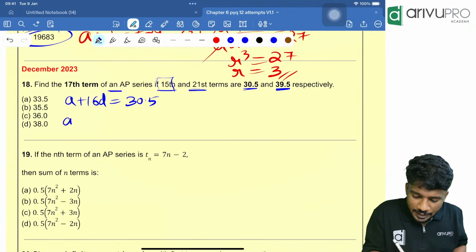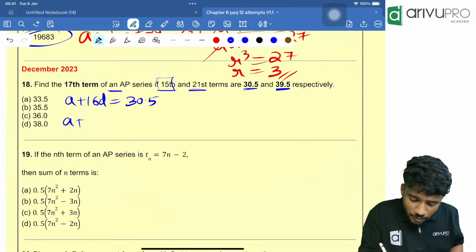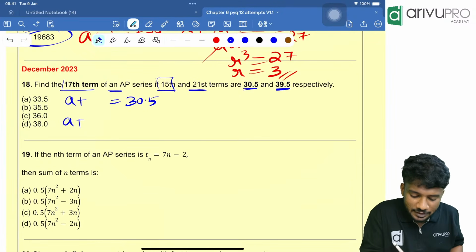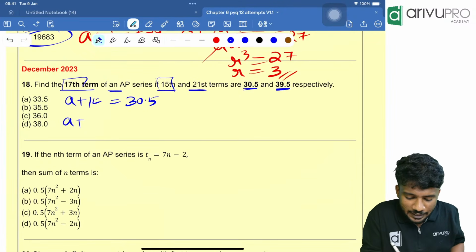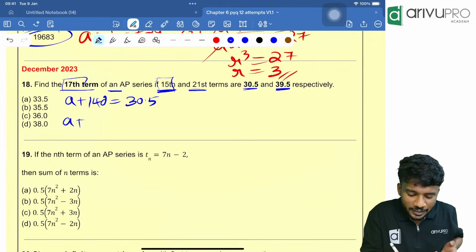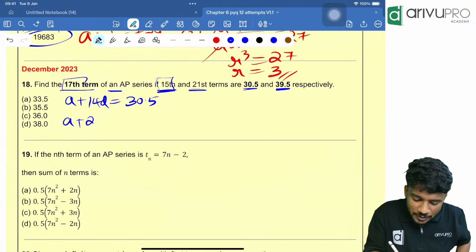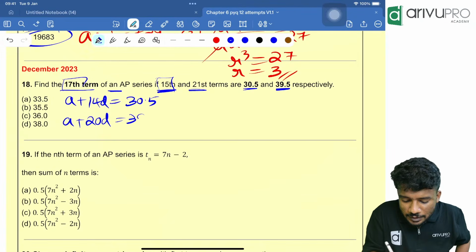30.9. Then A plus... not the 17th term. Find the 17th term is the question. A plus 14D, that is the 15th term, is given. A plus 14D is equal to 30.5. A plus 20D is equal to 39.5.